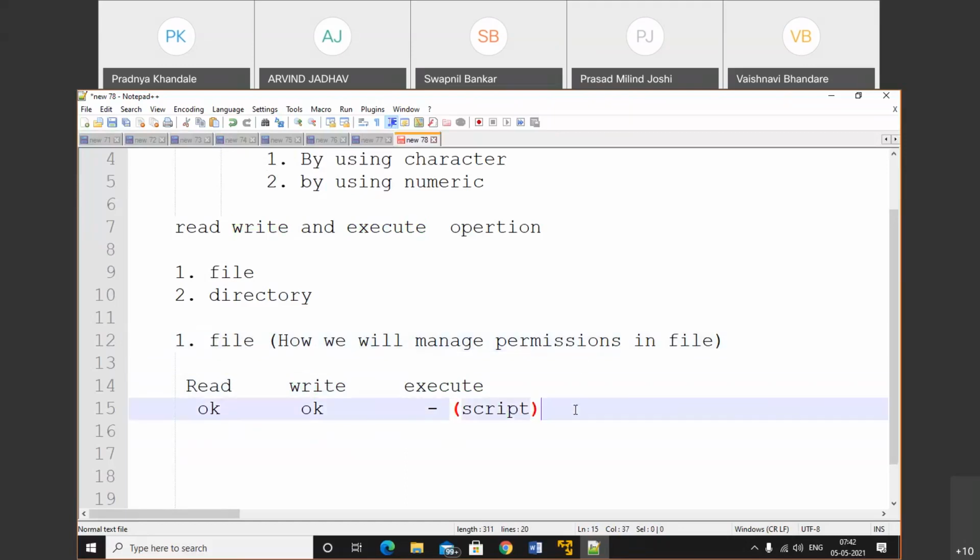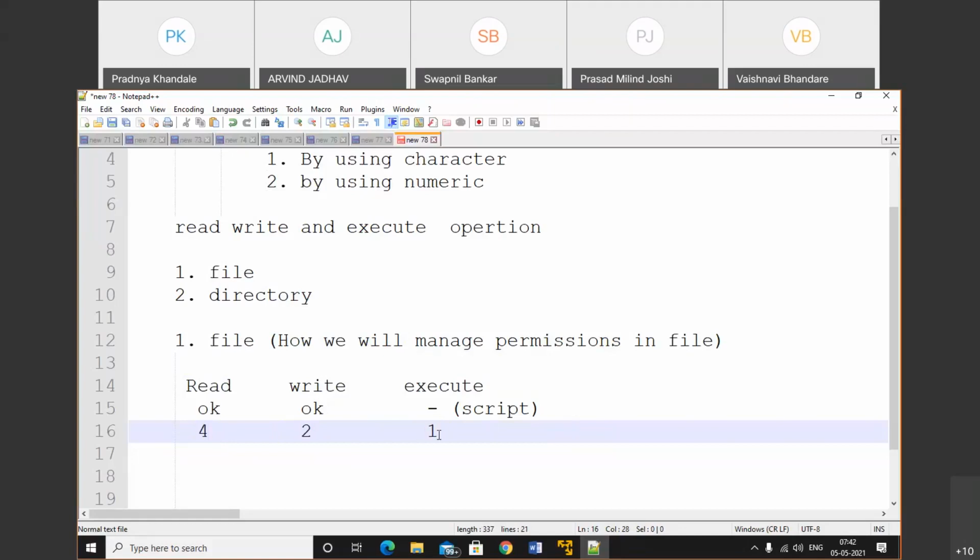In the numeric format, read is considered as 4, write is considered as 2, and execute is considered as 1. We already discussed that.